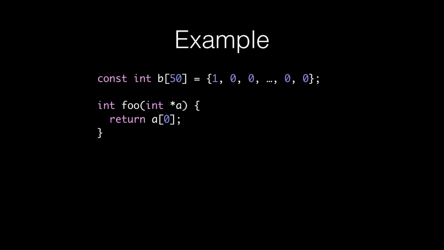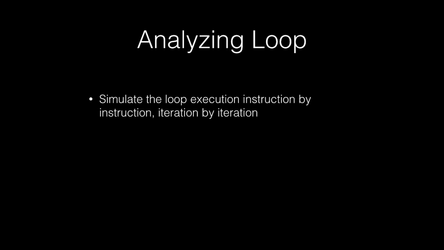So the question now is, how can we distinguish such loops from the others? How can we predict such outcomes from later passes? To do this, we decided to teach the compiler to simulate the loop, and we do this instruction by instruction, iteration by iteration.